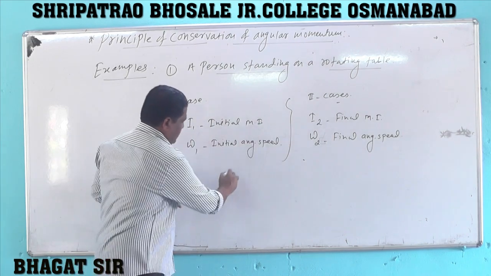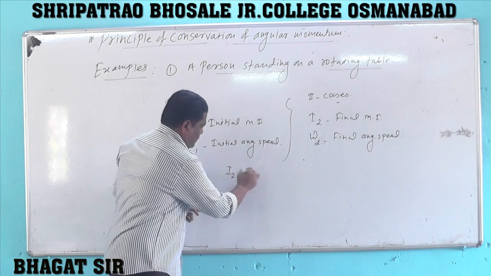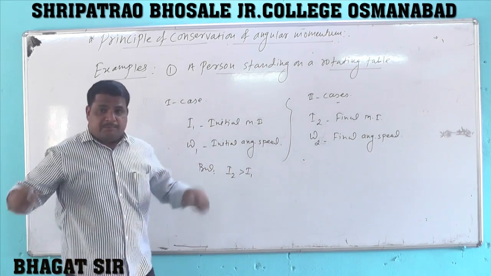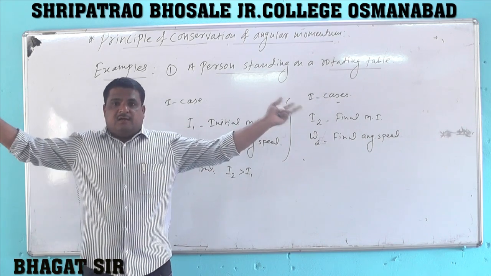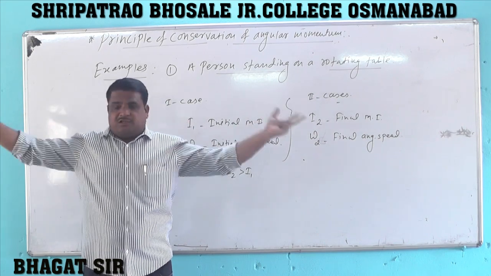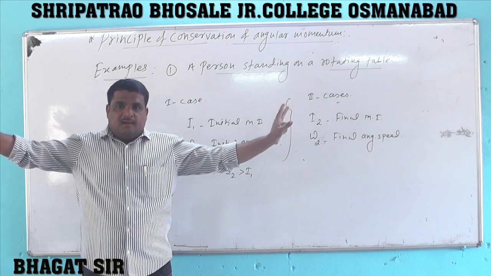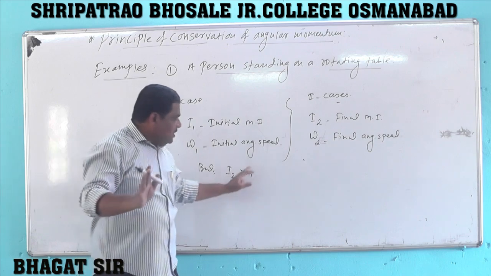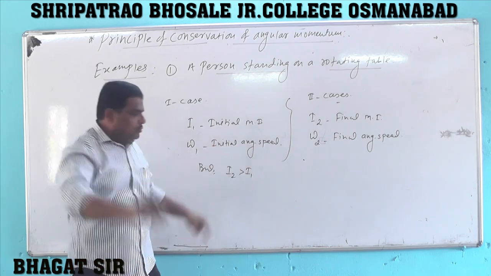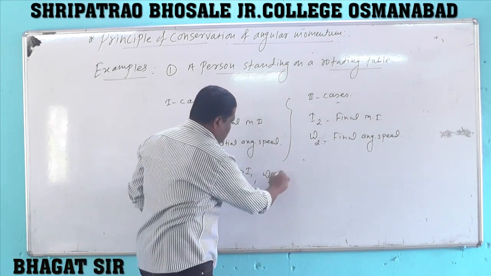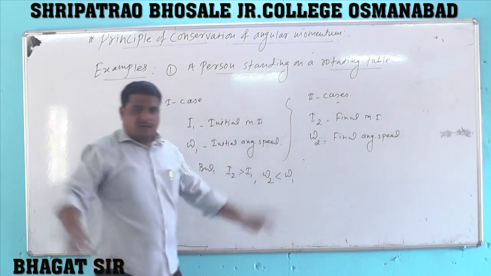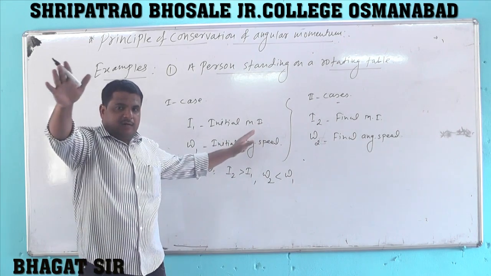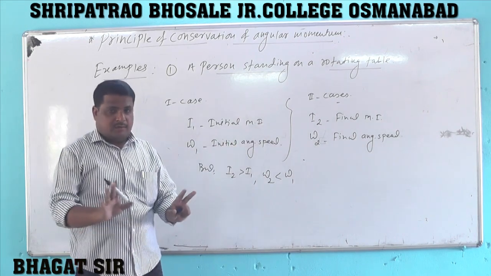Now, if we observe these both cases, which moment of inertia is greater? I2 is greater than I1. Why is I2 greater than I1? Because if the person stretches his hands fully horizontally, the mass distribution is greater. Therefore, moment of inertia is greater in this situation. And as I2 is greater than I1, omega 2 is less than omega 1.